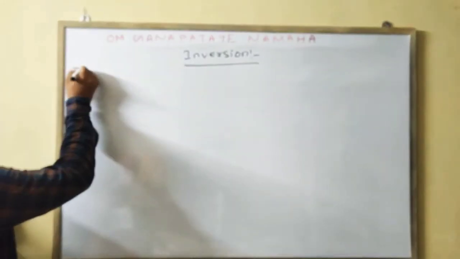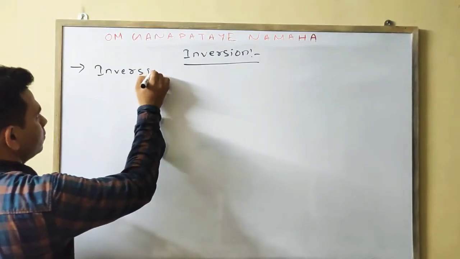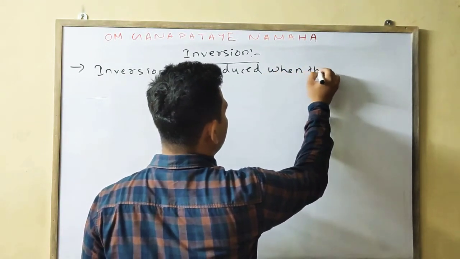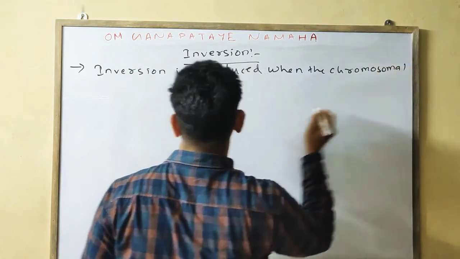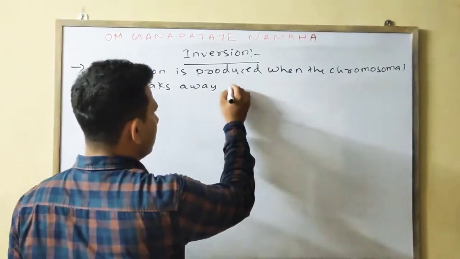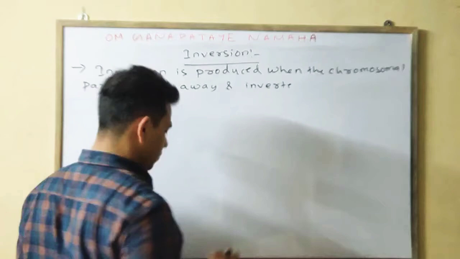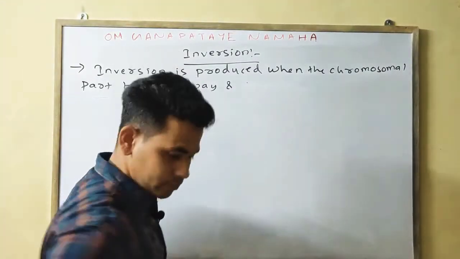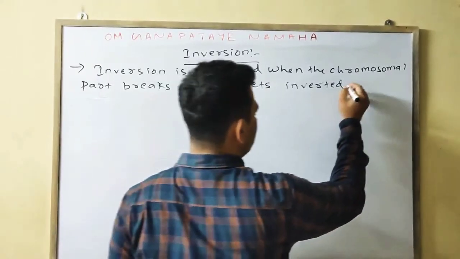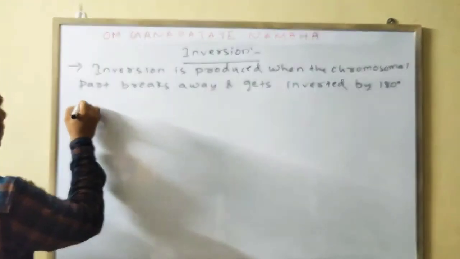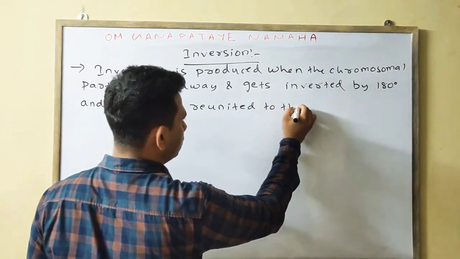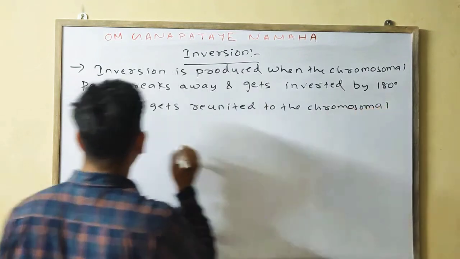In this case, inversion is produced when the chromosomal part breaks away, gets inverted or reversed by 180 degrees, and then gets reunited to the chromosomal segment.